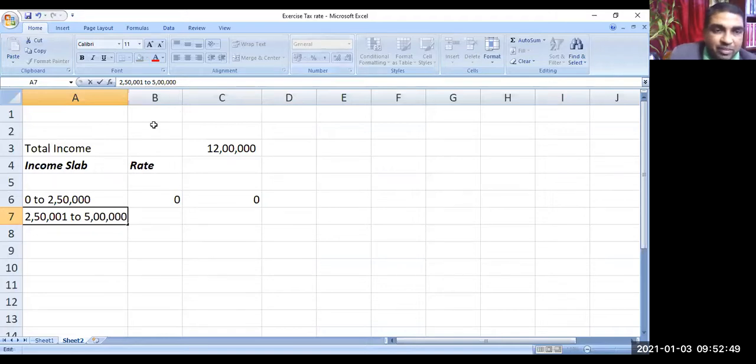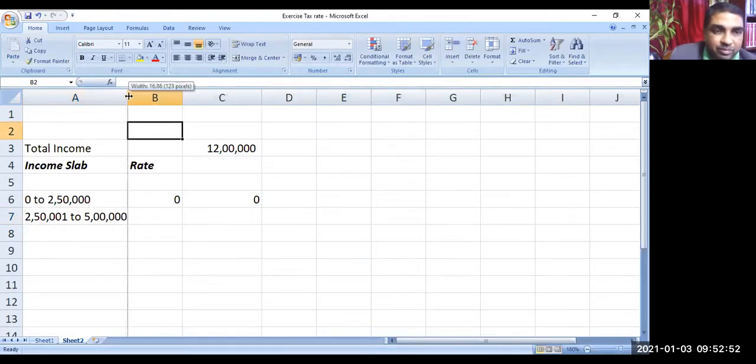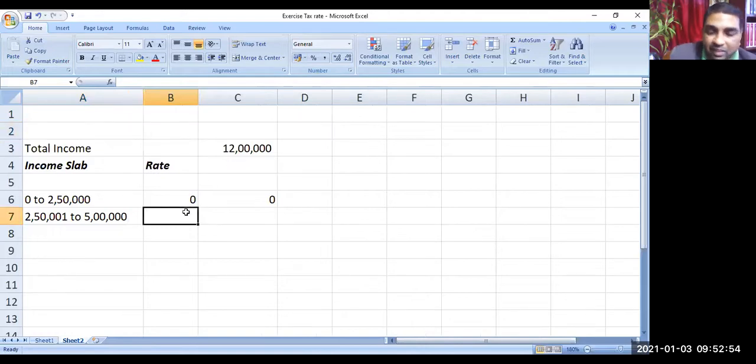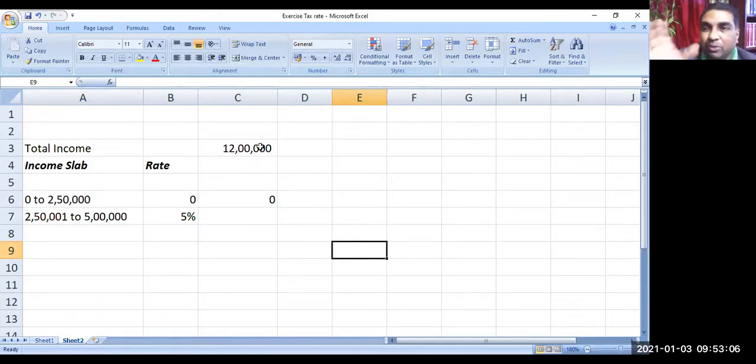What is the rate applicable? 5%. So friends, try to understand. Our total income is 12 lakh. Out of this, the first slab is up to 2,50,000. For that 2,50,000, the tax rate will be 0, which means no tax will be levied.